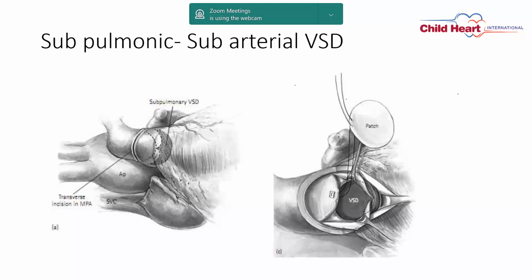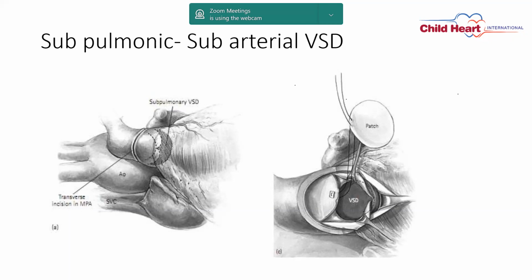As we know, there is no conal tissue in this VSD, so your suture has to pass through the pulmonary annulus, and to prevent dehiscence, always use a pledget when you are suturing at the pulmonary annulus. So either you take the continuous technique or interrupted technique, use pledgeted stitches to give strength.